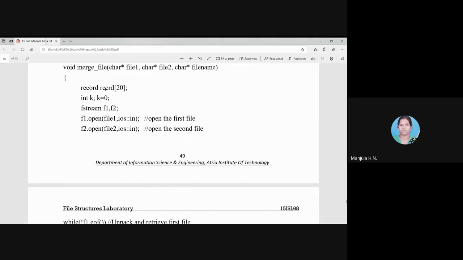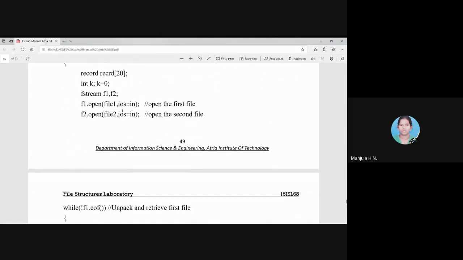That is, this particular array is going to store name and USN. There are two member variables this particular object is going to refer to, that is name and USN. Okay. And then we have one more temporary integer variable k, which is initialized as 0, and we use it to move from one record to another record.